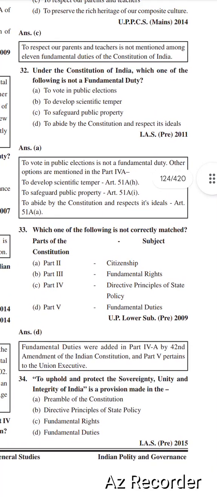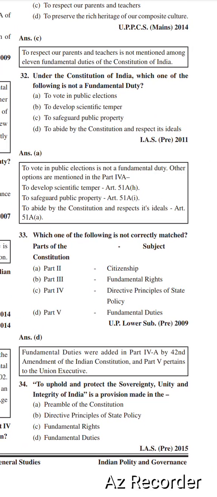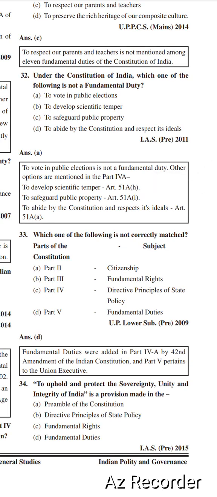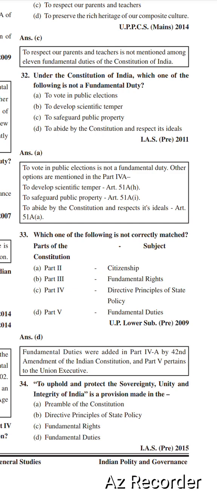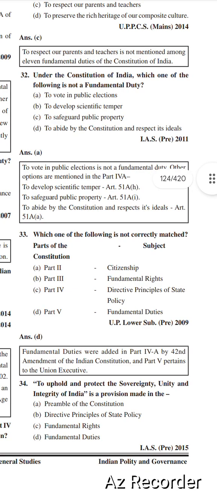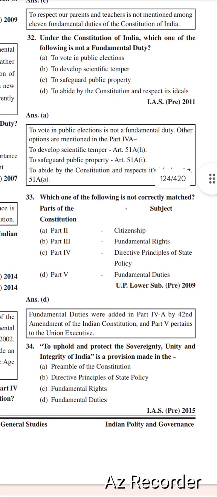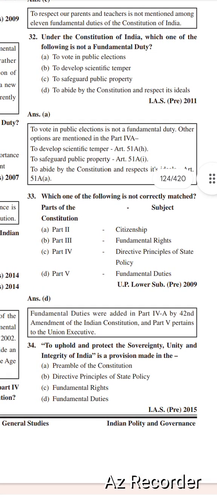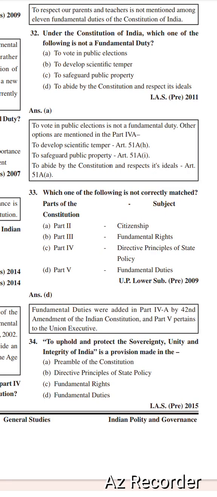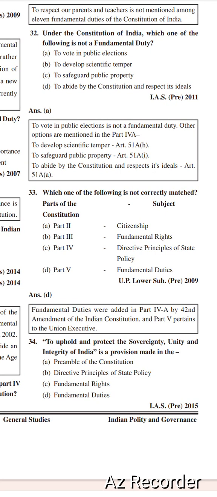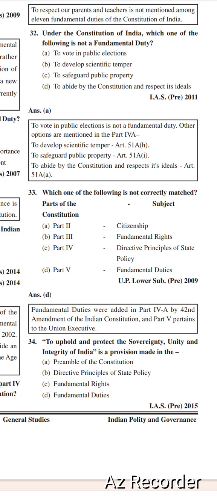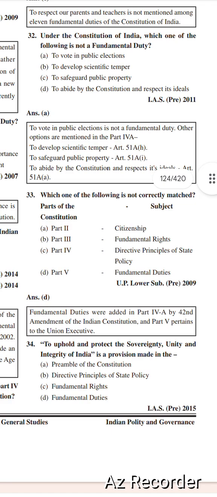Next, which one of the following is not correctly matched? Part 2 related to citizenship, Part 3 related to fundamental rights, Part 4 related to directive principles of state policy, and Part 5 fundamental duties. Right option is option D, Part 5 fundamental duties. Fundamental duties were added in Part 4A by the 42nd Amendment of the Indian Constitution, and Part 5 pertains to the Union Executive. So option D is correct.